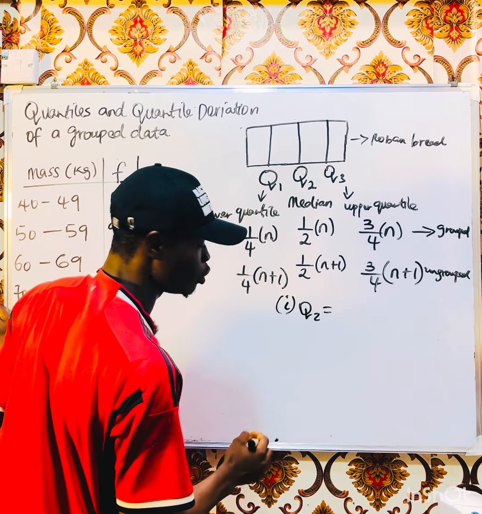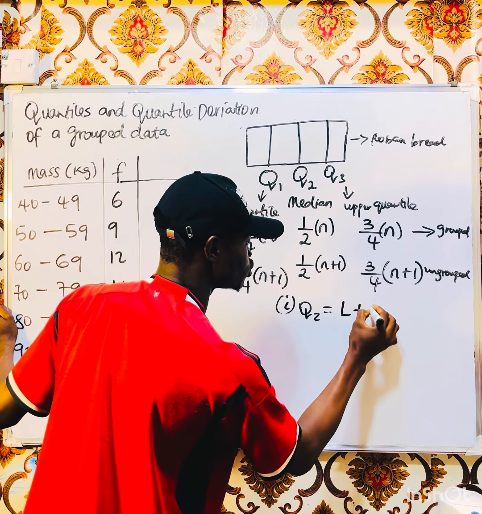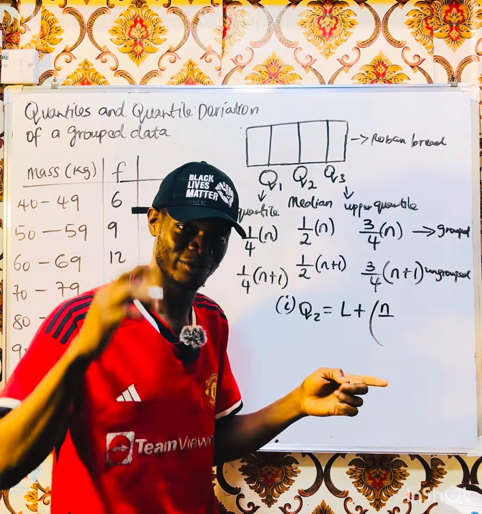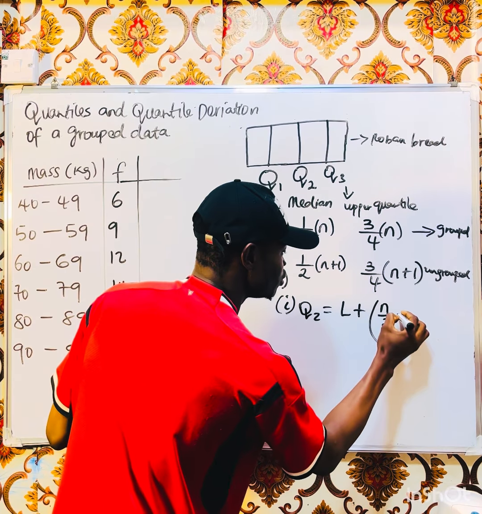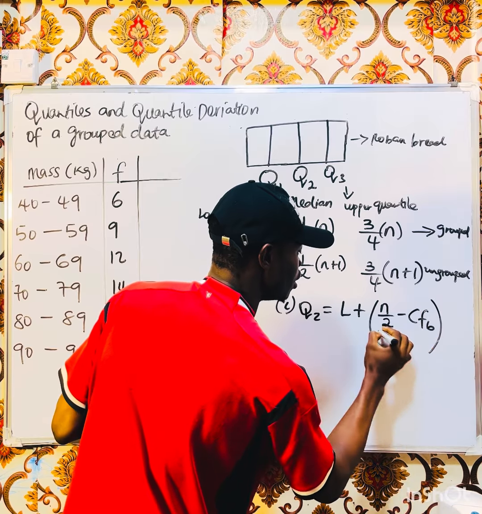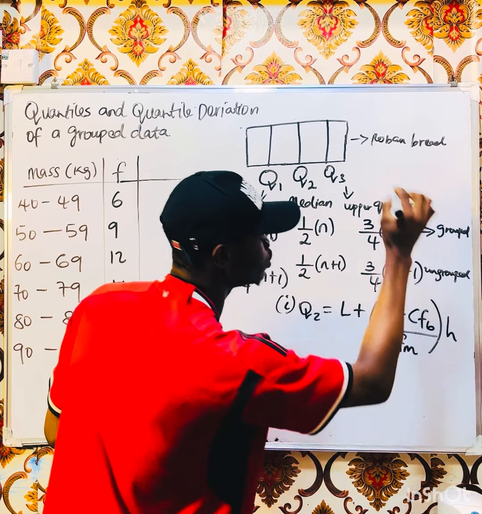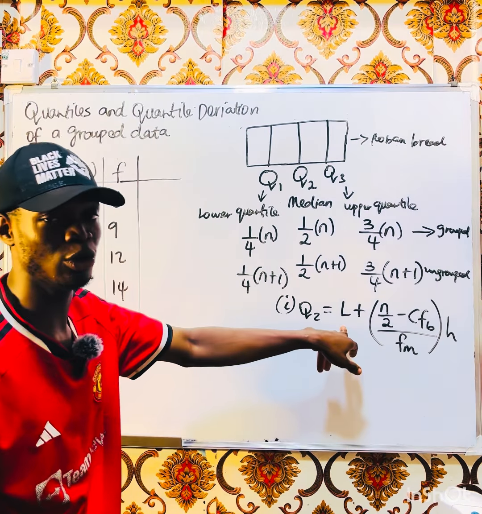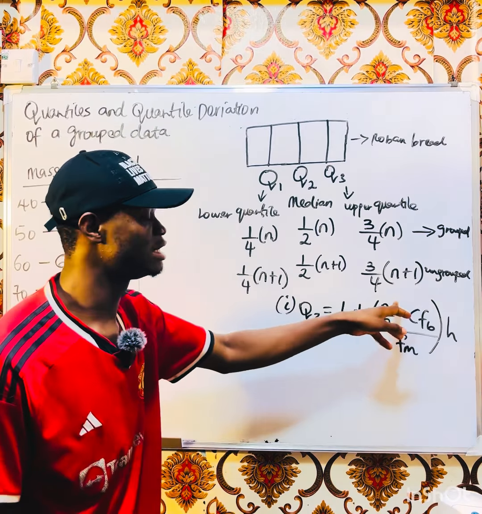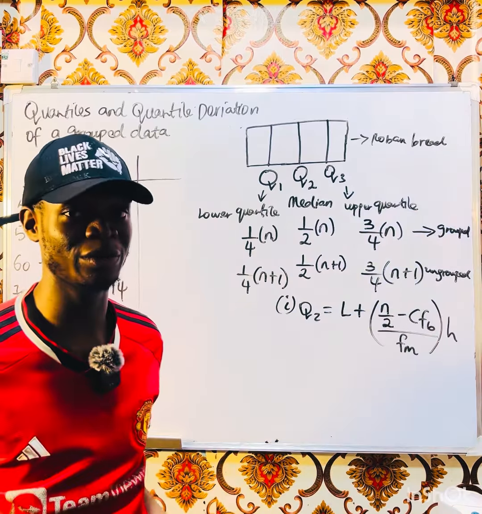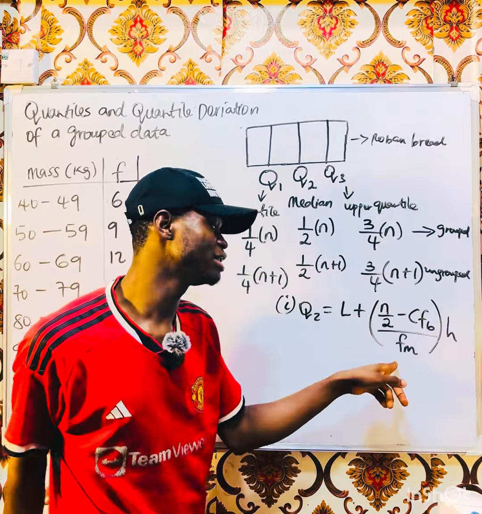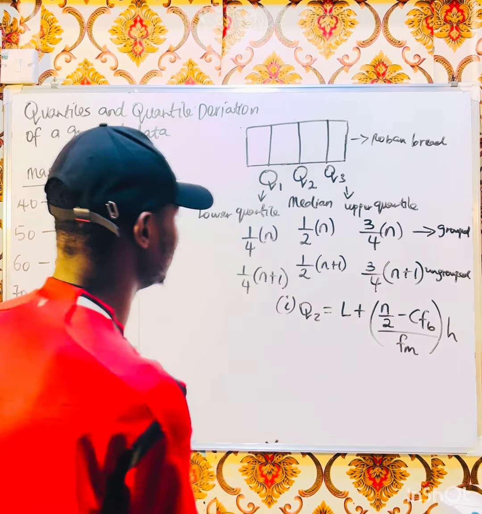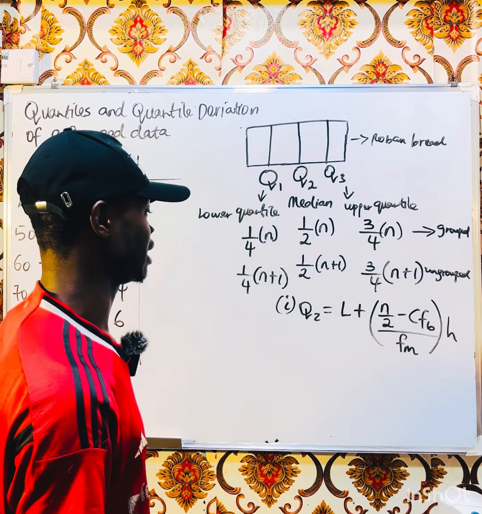So median is equal to L lo plus (n over 2 minus CF sub B) all over F sub M, times h. If you have watched my previous video, you're supposed to know this formula. So this is the median formula. It's very simple. L lo is the lower limit of the median class. N is the sum of frequencies. CF is the cumulative frequency before the median class. F is the frequency of the median class. And h is the class size. You understand?